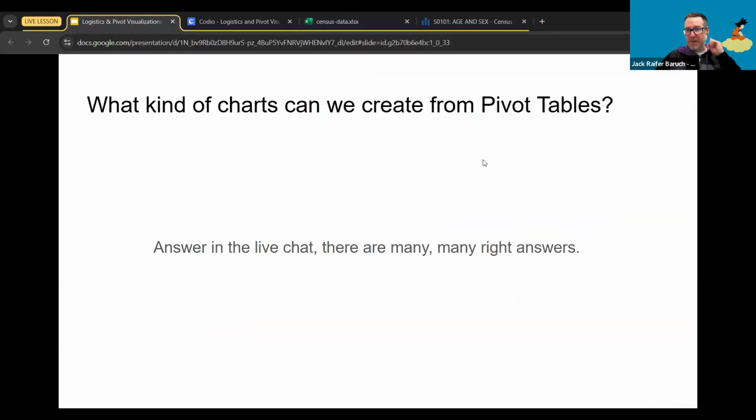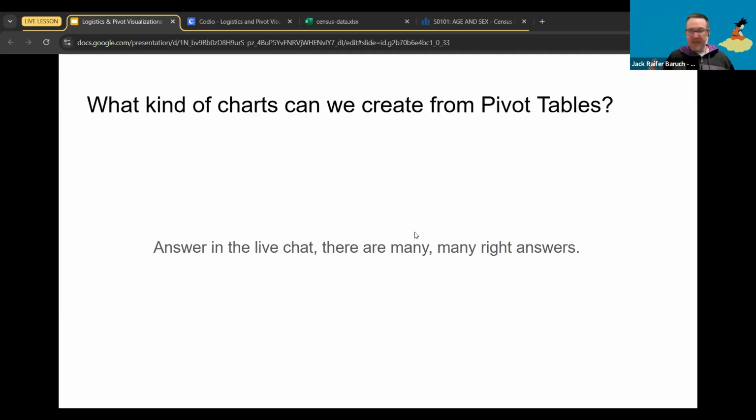So here's another question before we end the lesson today. What kind of charts can we create from pivot tables? And the answer is, depending on the data, we can practically do anything.